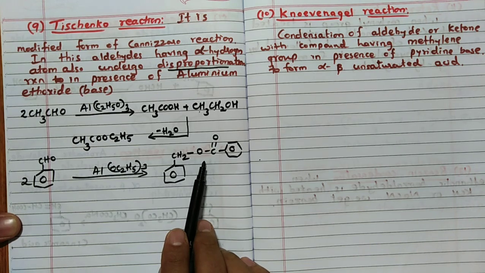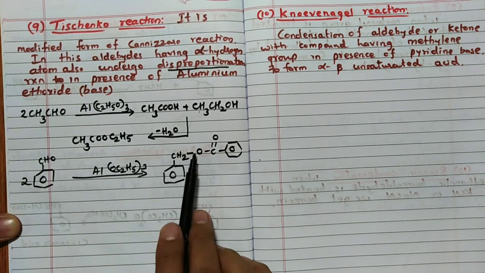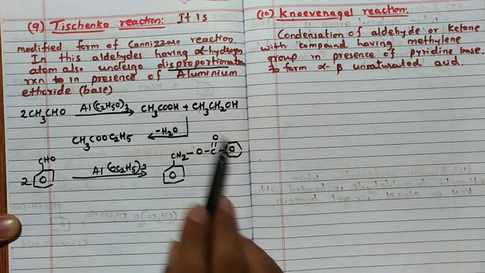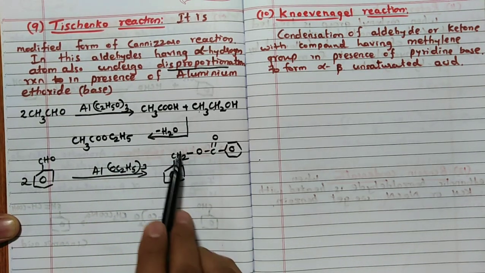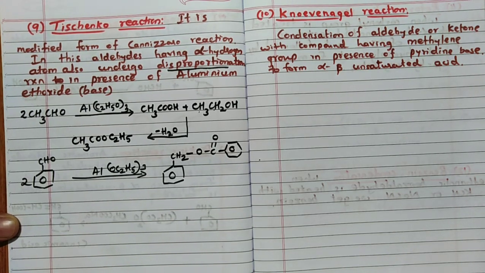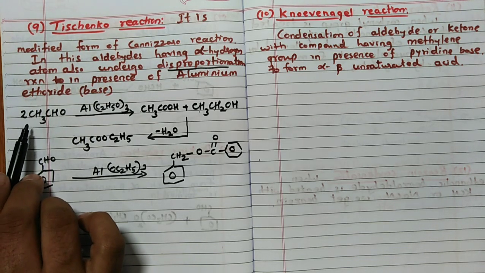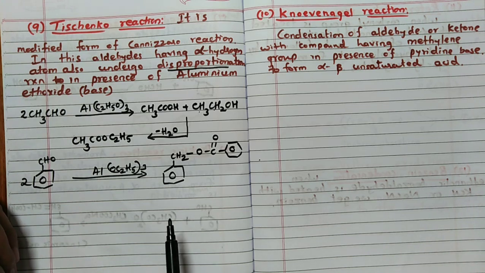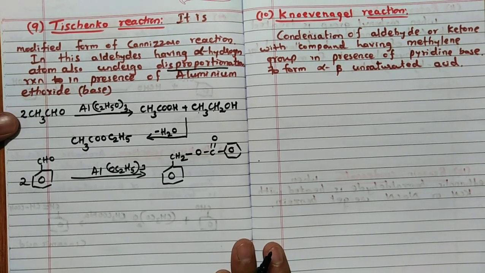Ester is the final product. So ester is the final product. C6H5CH2OCO, this is from the acid, and this is from the alcohol, benzyl alcohol. You are going to get the product like this. This is called the Tishchenko reaction. Very important, very simple reaction. At least you have to know which is the starting material and which is the end product. At least this much you have to remember for each and every reaction.